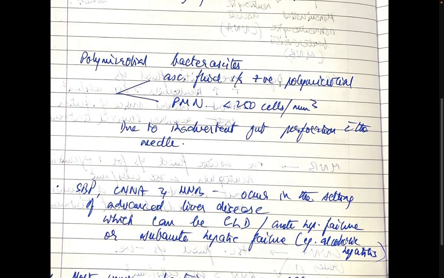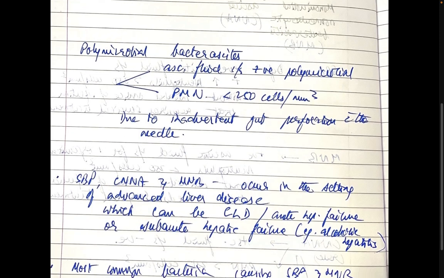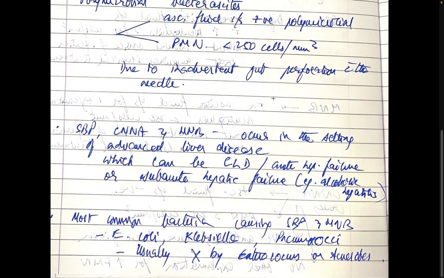Polymicrobial bacterascites, as the term indicates, there is a growth that is polymicrobial on the ascitic culture, but the PMNs are less than 250. This is due to inadvertent gut perforation with your needle. This has a good prognosis.